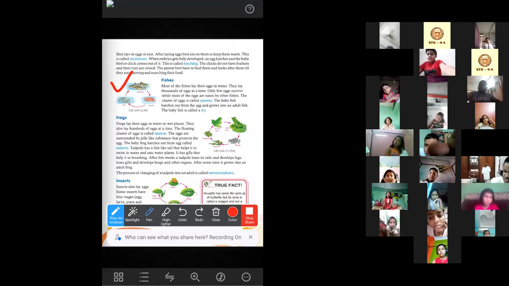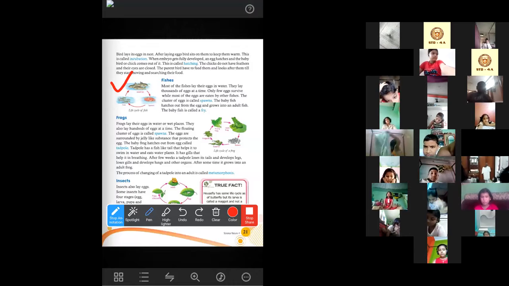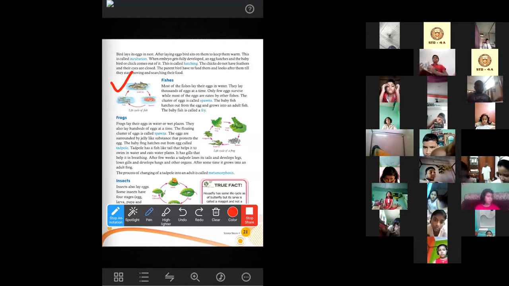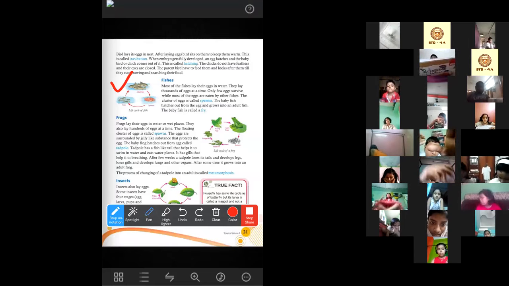So students, everyone open page number 21 from your science book. Everyone. Irfan, Azadur, Mosim, Sultana, turn on your video. And everyone open page number 21.